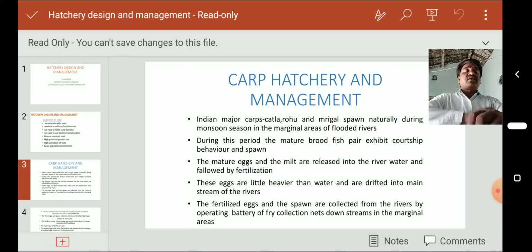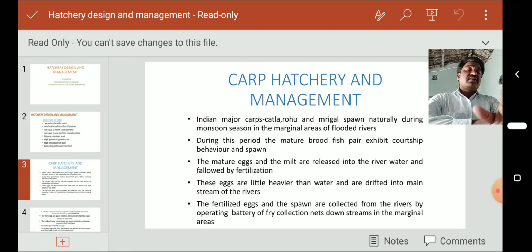Generally, some amount of heavier eggs are mixed with water, and these eggs enter the actively running waters. Next, the eggs are transported to places near water bodies, major and minor water bodies. The fertilized eggs and the spawn are collected from the rivers by operating a battery of fry collection nets downstream in the marginal areas.